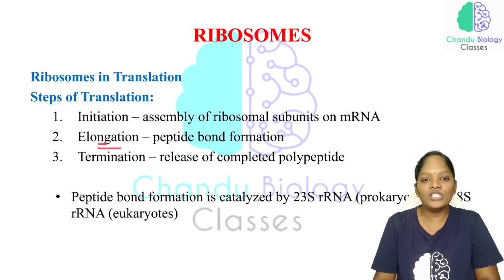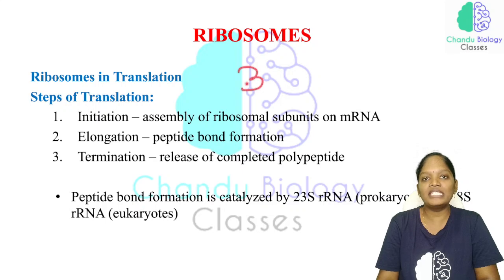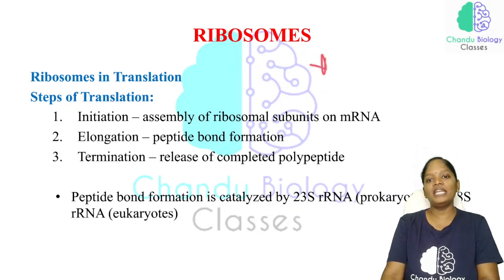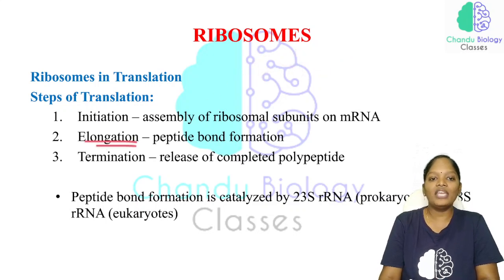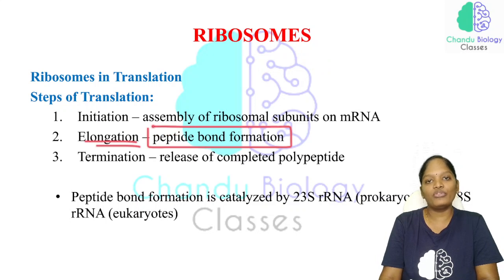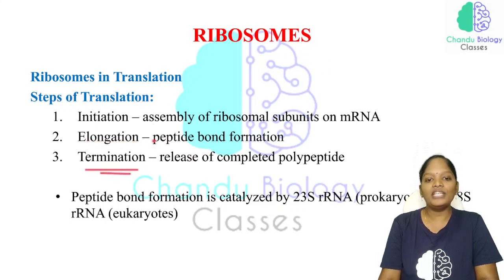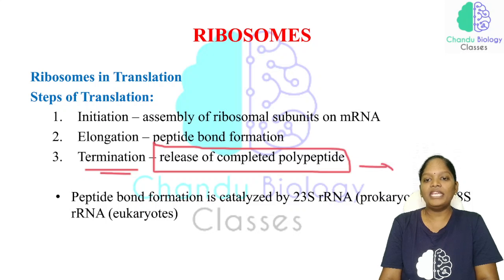In the elongation process, the peptide bond forms. Just now we have studied that the ribosome has three tRNA binding sites: the A site, P site and E site. Each site has its own function, and in elongation, the peptide bond is going to form. And in termination, the completed polypeptide is released. This is happening in the E site and this in the P site.